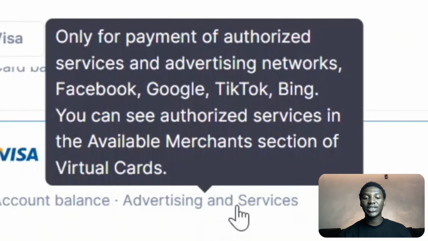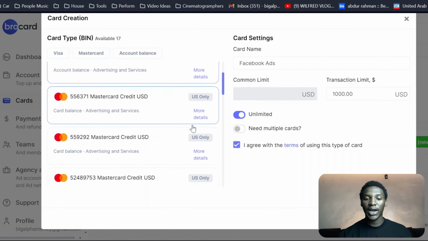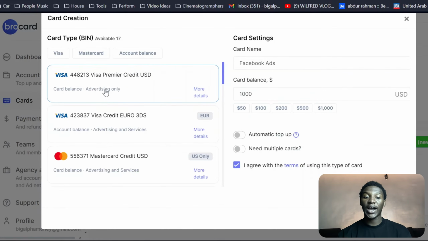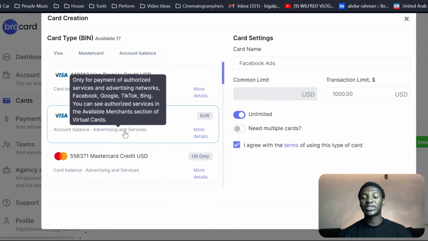So you can see that these are only the services that you should be running advertisements on. You can use Facebook, Google, TikTok and Bing. I've made videos on TikTok ads, Google ads, and Facebook ads. If you want to check that out, you can go ahead and do that. So basically, this first advertising only means that you can only run this for paid ads, and these are all the ad networks that you can run through. This is going to work perfectly fine. The second one right here is for advertising and services.